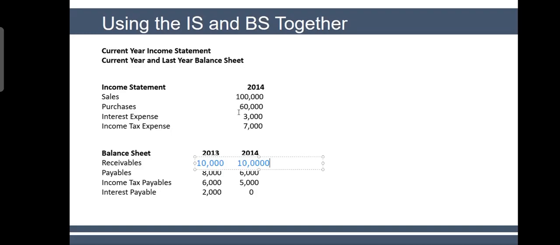Because it means that your receivables were 10,000 last year, 10,000 this year. So whatever you sold, you received all of that. That's why the receivables are the same. You had 10,000 last year, 10,000 this year. So it means that all of this has been collected.